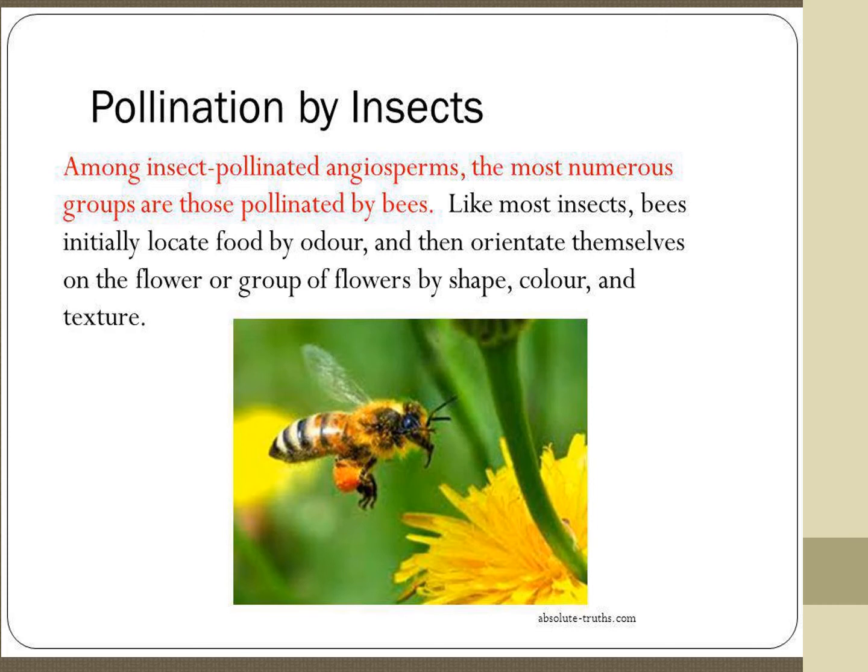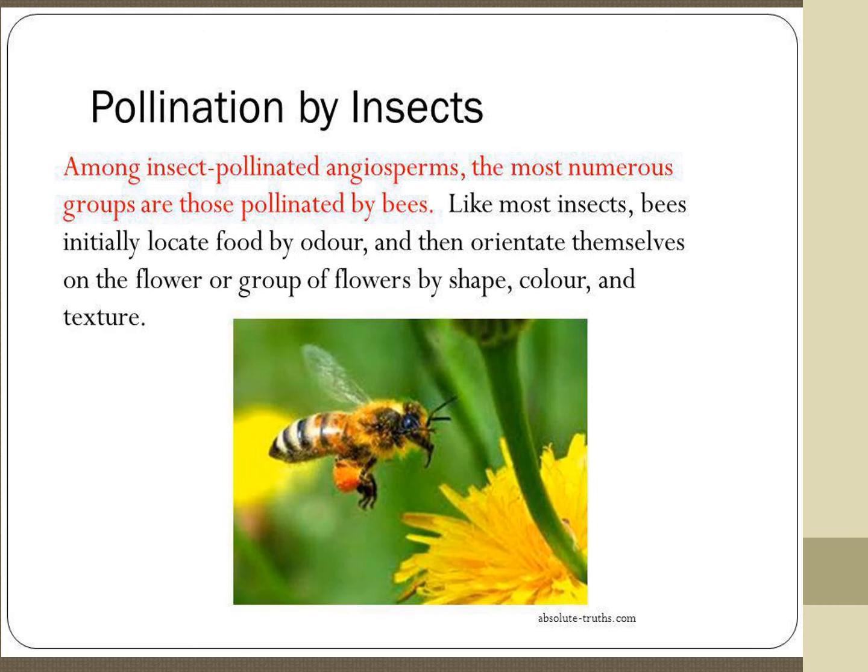Okay, honeybee. So pollination with the help of insects is called entomophily. What is entomophily? Pollination with the help of insects like honeybees and flies is called entomophily. Among insect pollinated angiosperms, the most numerous groups are those pollinated by bees.